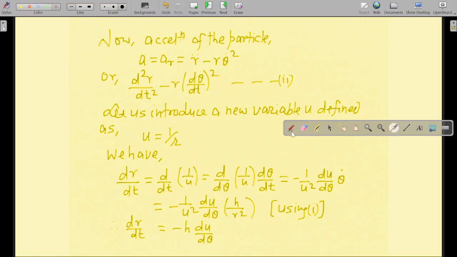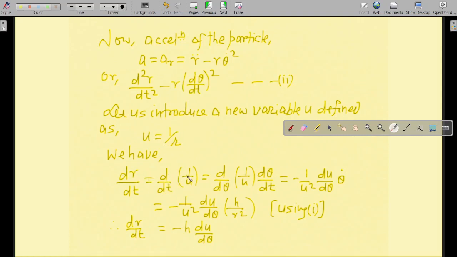Now let us introduce a new variable u, defined like this: u equal to 1 by r. So we have dr by dt equal to d by dt of 1 by u. Basically we are making a variable substitution. Why are we making the substitution u equal to 1 by r? Because we are making this substitution so that our expression becomes easier, and this particular r is eliminated. That's why we are doing so.